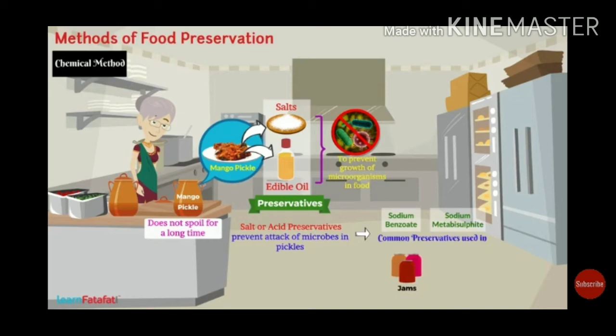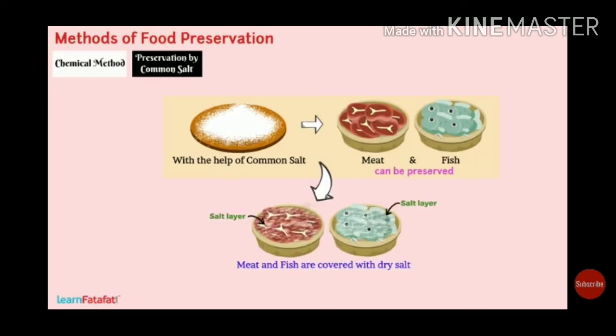Some semi-cooked food items too. Nowadays, if we go to a mall, you find different kinds of food items in different stages. You find raw food items, you find semi-cooked food items. They use preservatives. And next one, the common salt. Salt is used to preserve different food items, such as mango, fish and prawns.